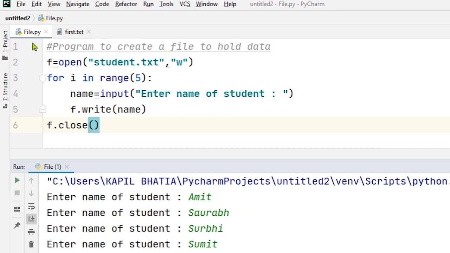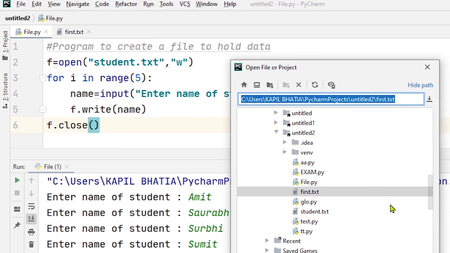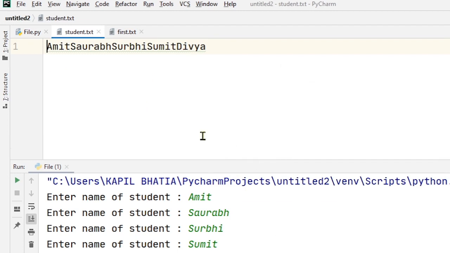Now after completing this program, a file is created in memory, and the name of the file is student.txt, in which 5 names are stored. So let's try to check. The file is actually created in the current directory. So here you can see student.txt. When I open this file, you can see Amit, Saurabh, Surbhi, Sumit and Divya.